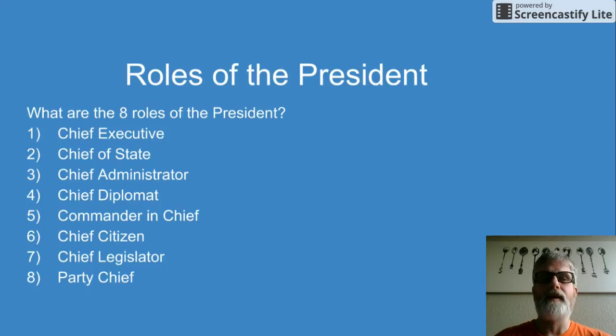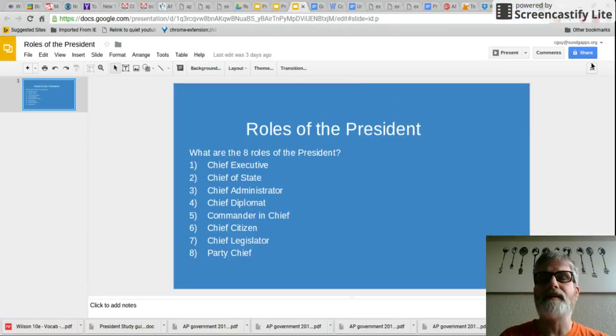He also represents his party, and during his presidency or her presidency, he would actually be the leader of the party and the representative of the Democrat or Republican Party. So these are the 8 different roles that the president plays. A lot of times all at one time and at the same time, and these are all not in any importance, but they're all things that the president